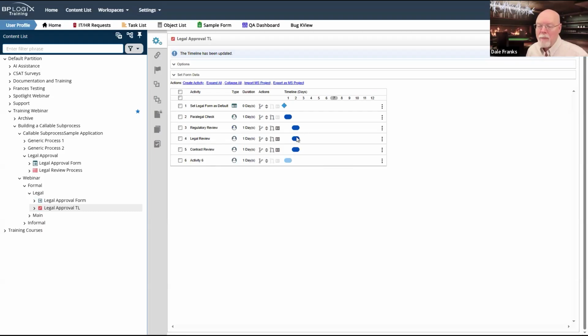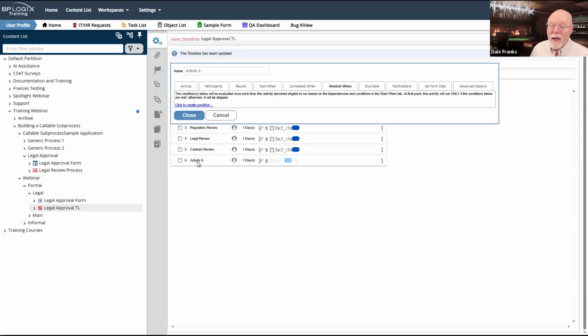So whichever one runs, the other 2 will be marked as not needed and they'll complete automatically. And then whatever type of legal review runs, and then when it completes, all 3 activities will be complete, and we can run activity 6, which is our